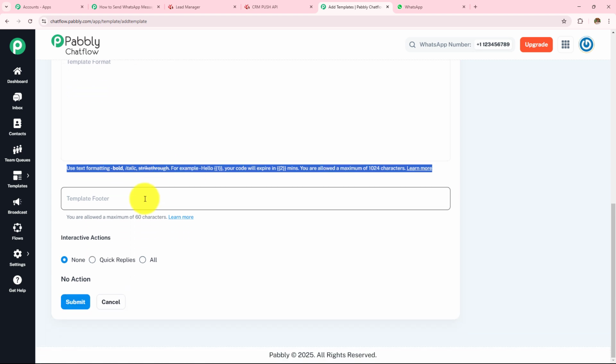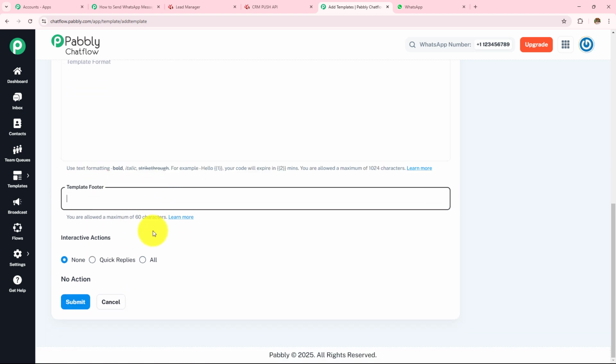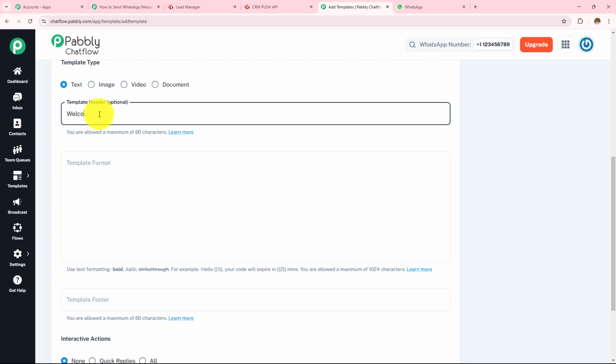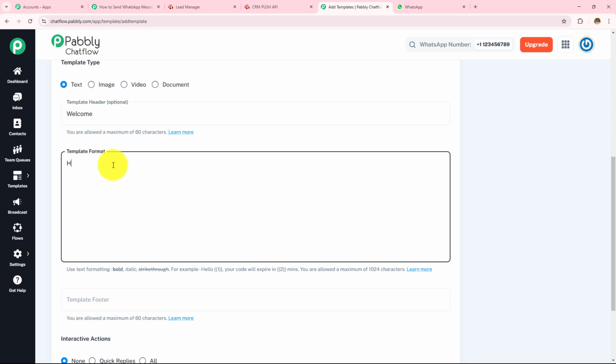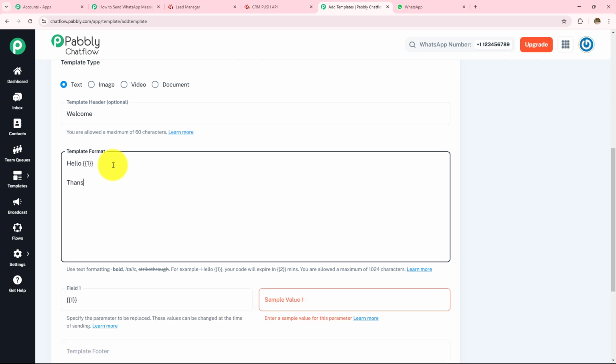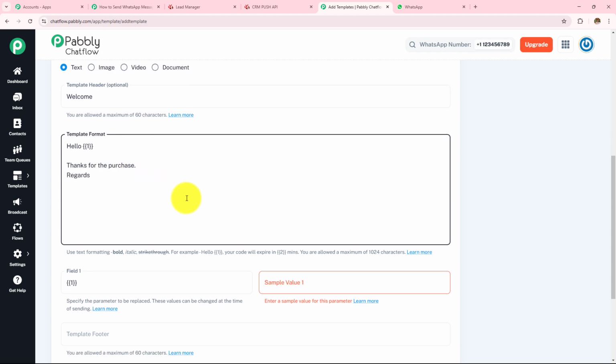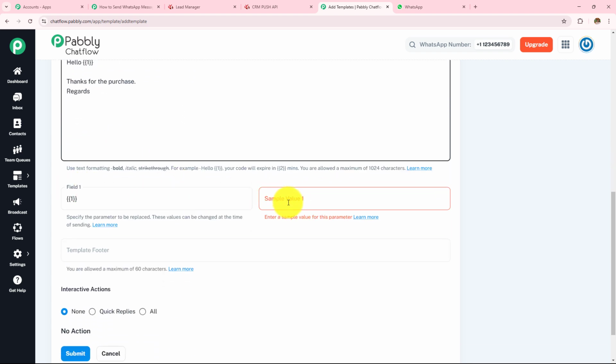And then in the template footer, I need to enter whatever is my requirement. So here, let's say the template header is welcome. And then the template format is hello. And then I'm going to add one custom variable. And then after that, I'm going to write thanks for the purchase. Regards.